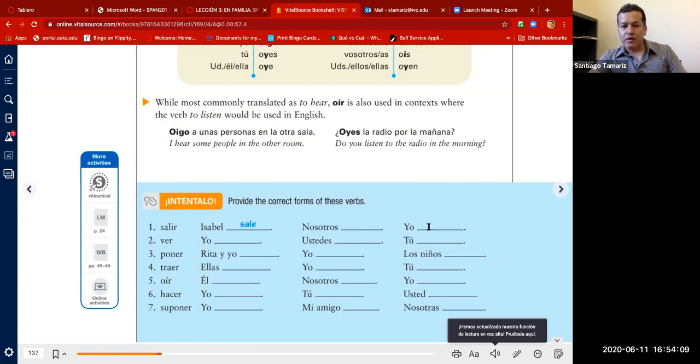Third column. Yo salgo. Tú ves. Los niños, which is ellos, ponen. Tú traes. Yo oigo. Usted hace. Nosotras suponemos. Muy bien. And that's it for chapter 4.